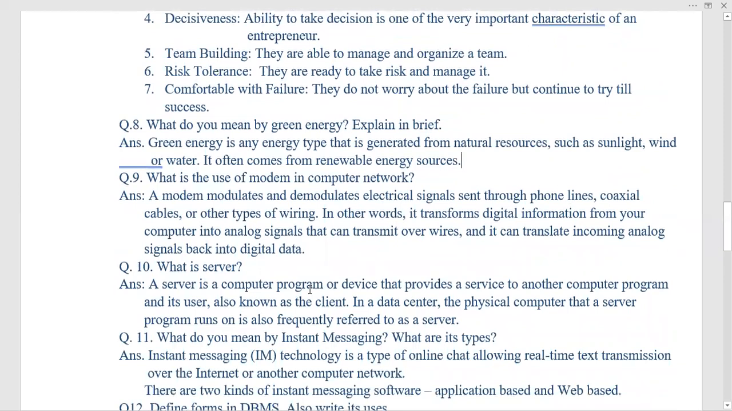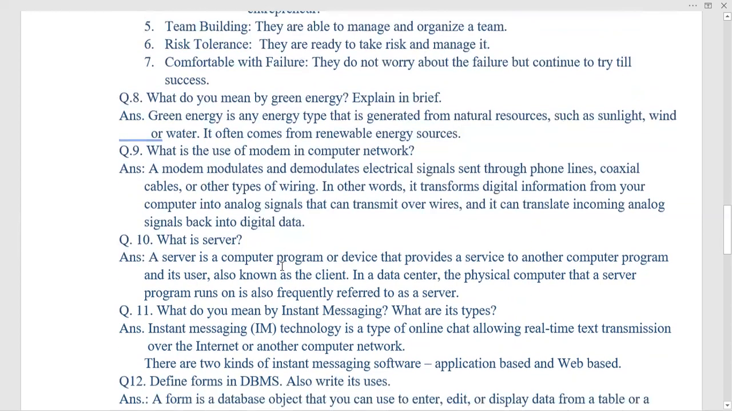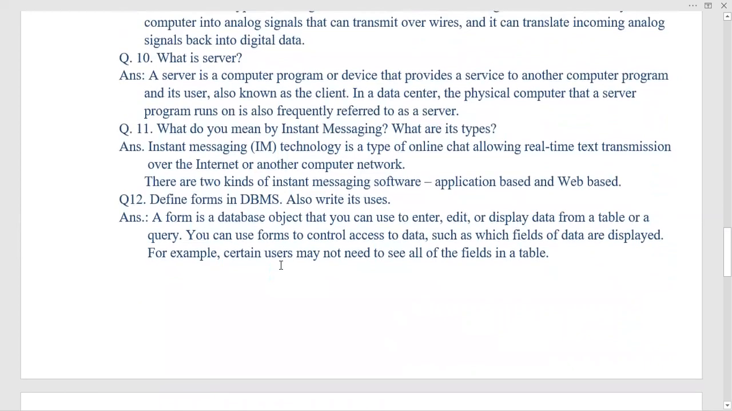So next question is, what is the use of modem in computer? So modem actually modulates or demodulates. Its full form is modulator and demodulator. A modem modulates and demodulates electrical signal sent through phone lines, coaxial cable, or other types of wiring. In other words, it transforms digital information from your computer into analog signal that can transmit over wire, and it can translate incoming analog signal back into digital data. So the main function of the modem is to modulate and demodulate signals.